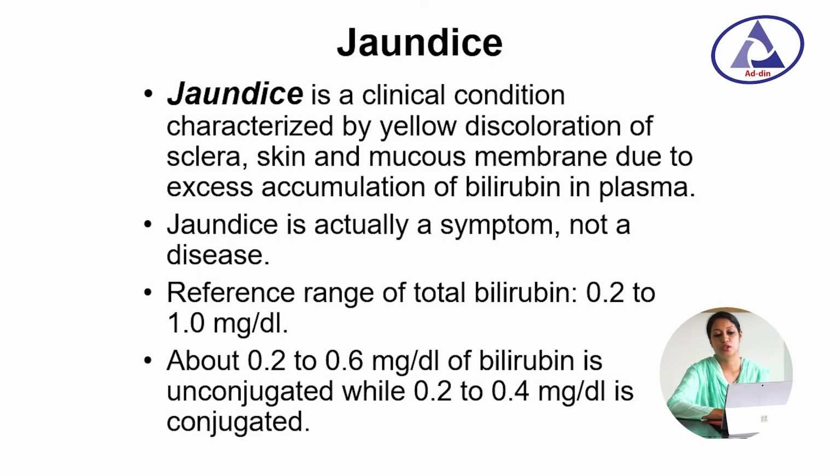Now jaundice. Jaundice is a clinical condition characterized by yellow discoloration of the skin, sclera and mucous membrane due to excess accumulation of bilirubin in the plasma. Jaundice is actually a symptom, not a disease. The reference range of total bilirubin is 0.2 to 1 mg per deciliter. About 0.2 to 0.6 mg is unconjugated, while 0.2 to 0.4 mg per deciliter is conjugated bilirubin.